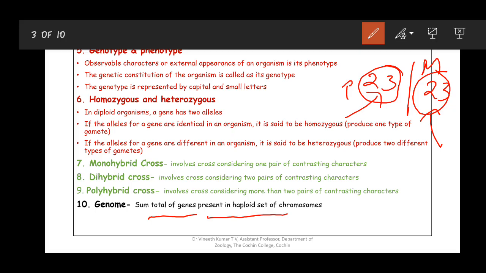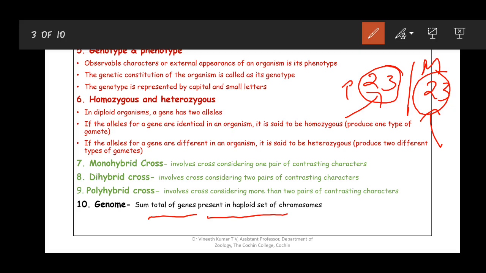Is that clear? If I represent the genome and count all the genes present in 46 chromosomes, I will be duplicating the number of genes. In one homologous pair, I take one gene for hair color, and for the other homologous chromosome I mark it as number 2, if I am counting every chromosome.